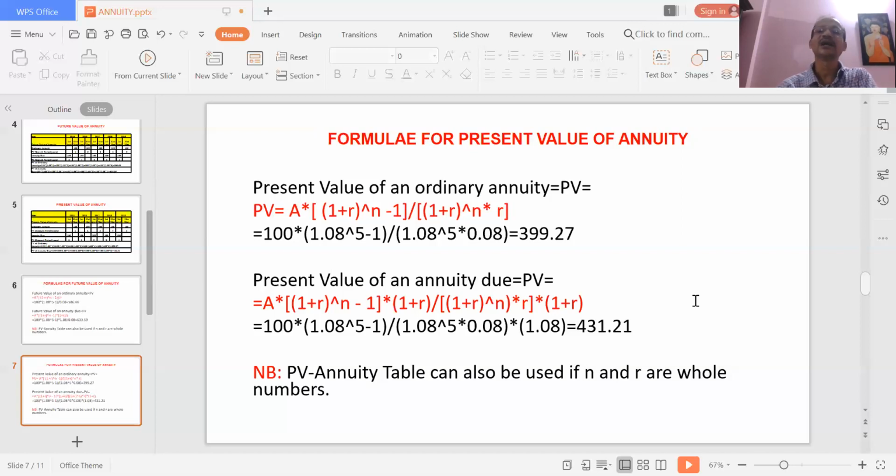You can look at the table, quickly take the annuity factor, and find the value, so you don't have to use the formula. But if the values of N and R are fractions, then you cannot use the table. You have to use this formula.